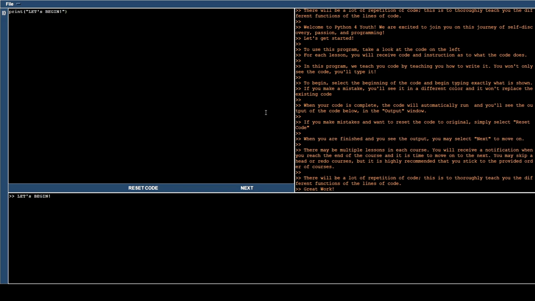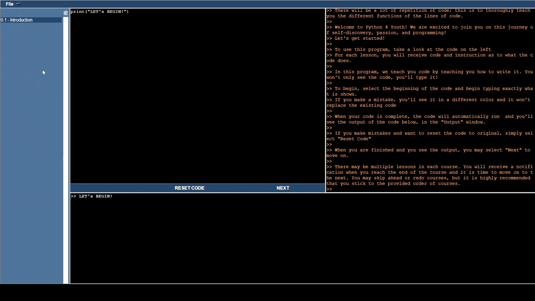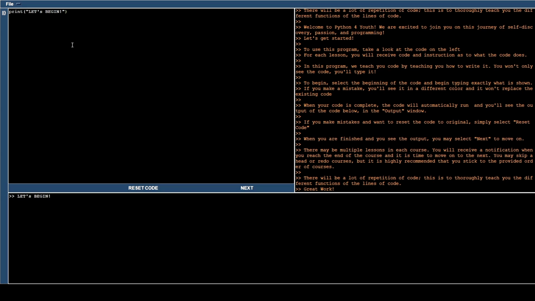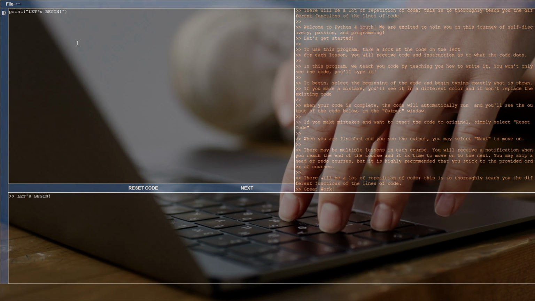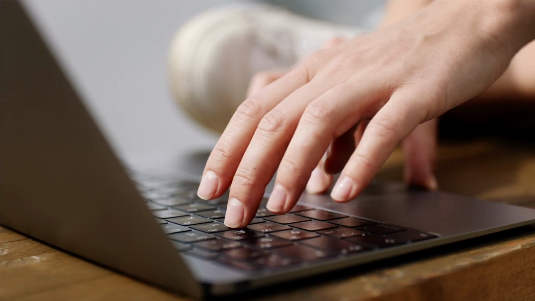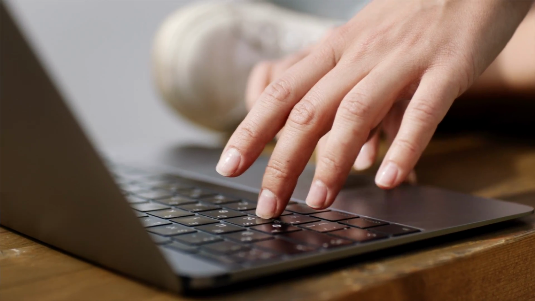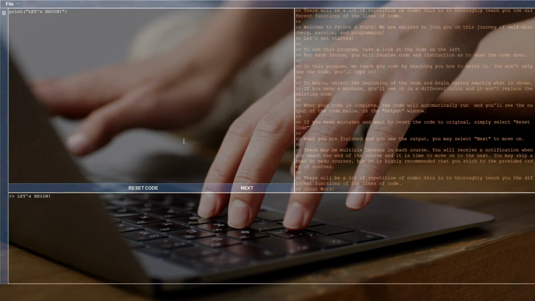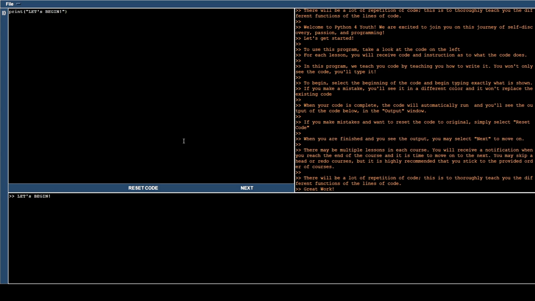The way this app was developed, this will also be useful for any programming language, just about. We're starting with Python. That's what we're going to start when we ship out this app, is it'll be Python, and then we'll move on to some of the other popular ones like C#, C++, Java, and some of those. And you'll be able to learn the same way. You'll type it out and you'll do it. But we're super excited. We believe this is the best way to learn Python because you're learning it by doing, instead of just reading books and videos.